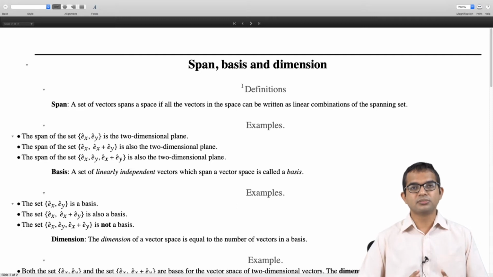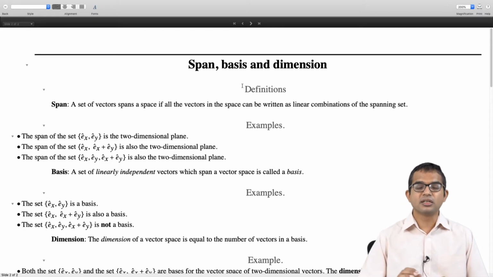So the basis in some sense is a very compact set. It does not have any more information than necessary, and it cannot have less information than necessary. It needs to have exactly the relevant amount of information. So how much is that relevant information? There is something which seems to be conserved. You can have many different kinds of bases, but apparently all of them are able to generate the whole space in a very efficient way, so that there is also no wastage. There are no unnecessary vectors here.